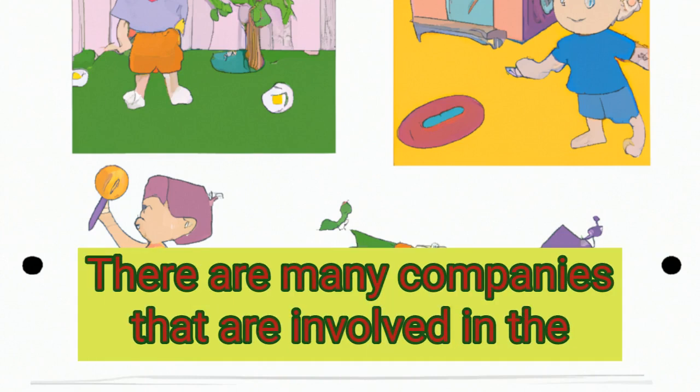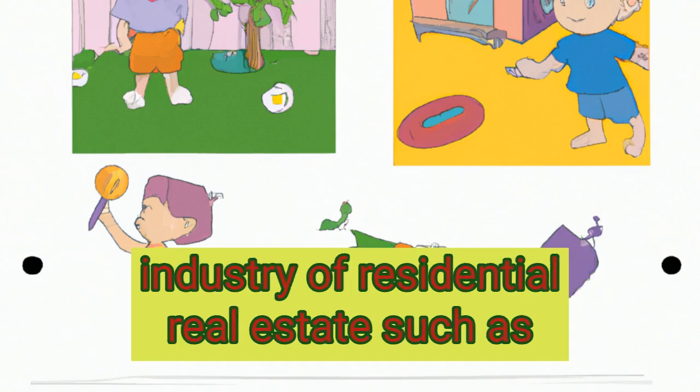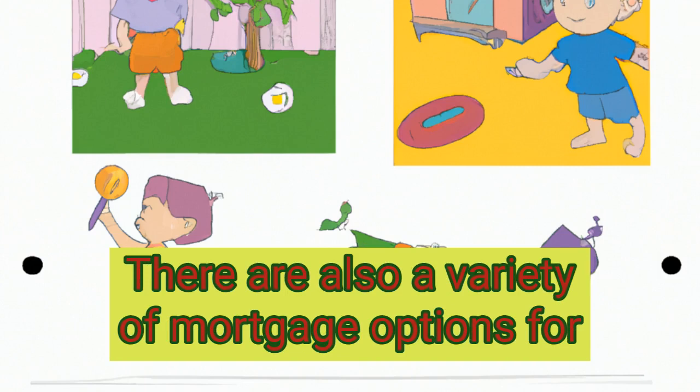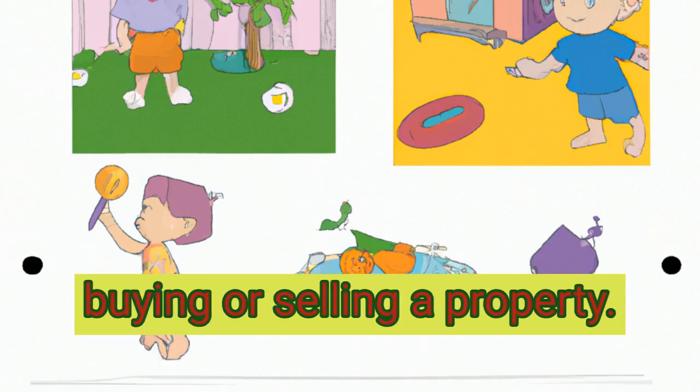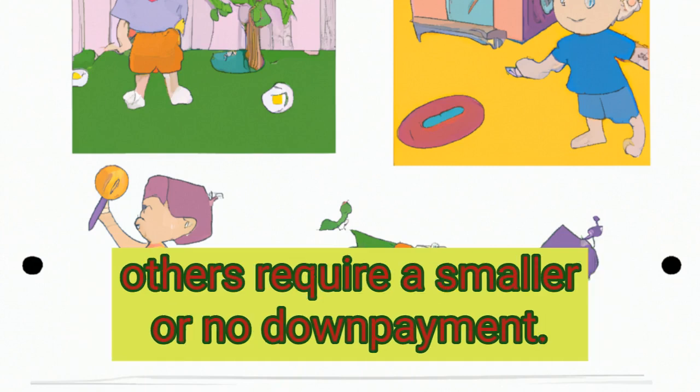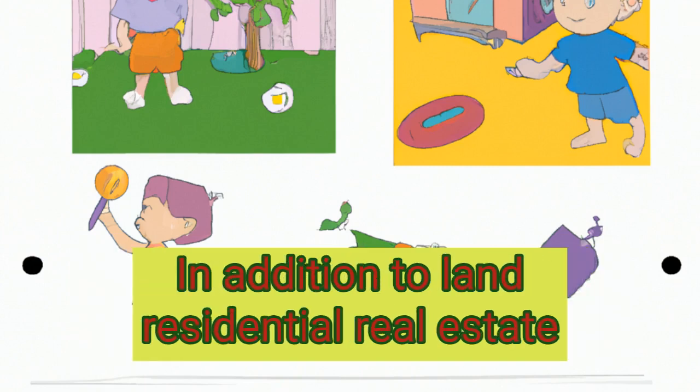There are many companies that are involved in the industry of residential real estate, such as builders, developers, and brokers. There are also a variety of mortgage options for buying or selling a property. Some require a minimum of 25% down payment, while others require a smaller or no down payment.